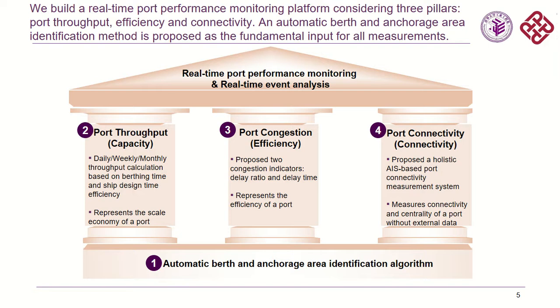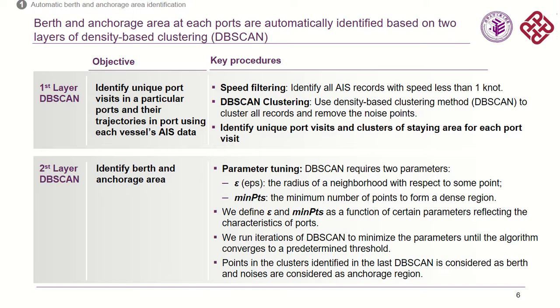To realize these objectives, we developed an innovative algorithm to identify berth and anchorage areas automatically and precisely. The berth and anchorage area identification is based on 2 layers of a DeepScan algorithm, which is a density-based clustering algorithm.